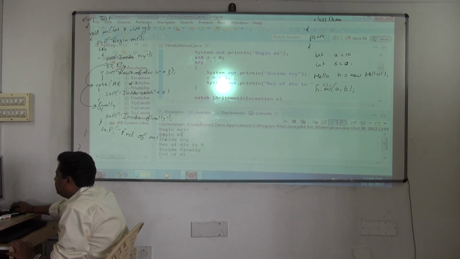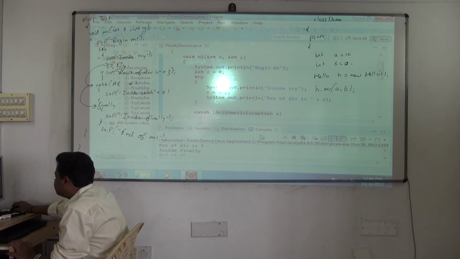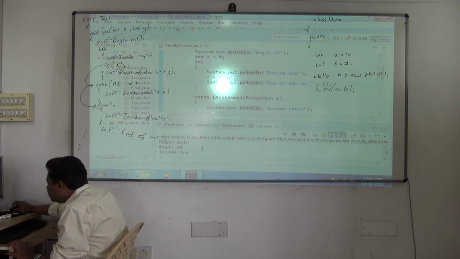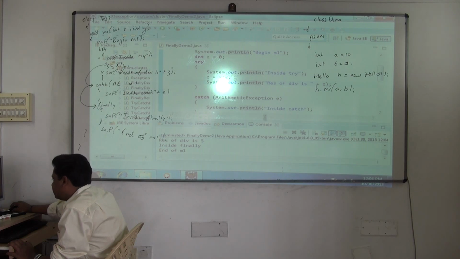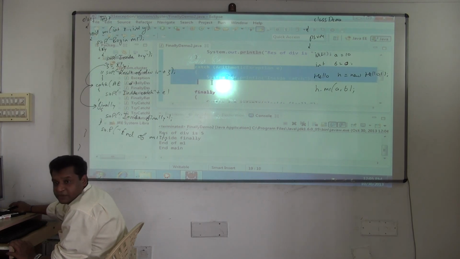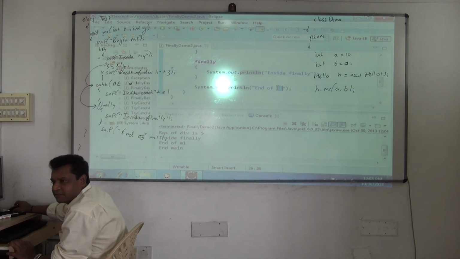See, begin main, begin M1. M1 has begun execution, yes or no? You called M1, so that's why it gets executed. And after that, inside try, the result of division is 5. Then the catch block is not executed. Is the catch block getting executed? No, because the exception has not occurred. Then finally has got executed, then the end of M1 also gets executed.